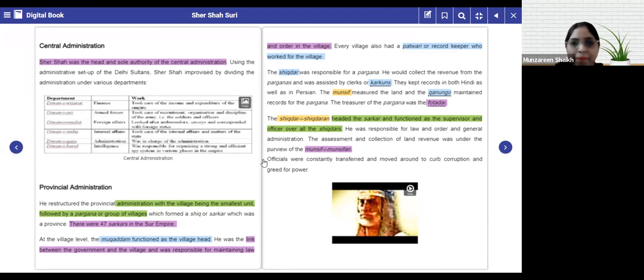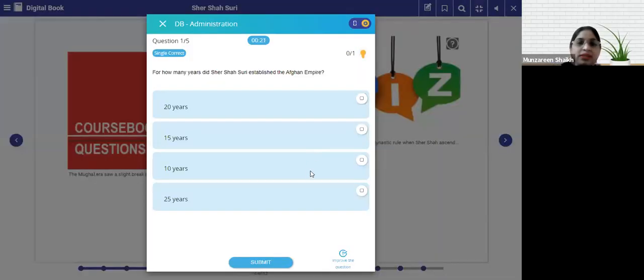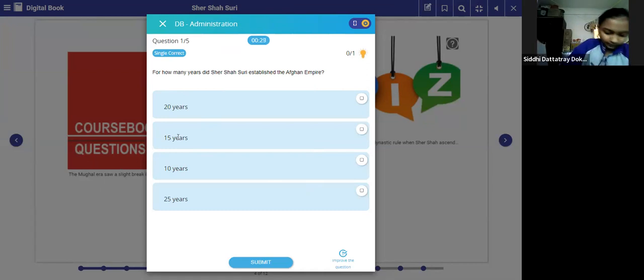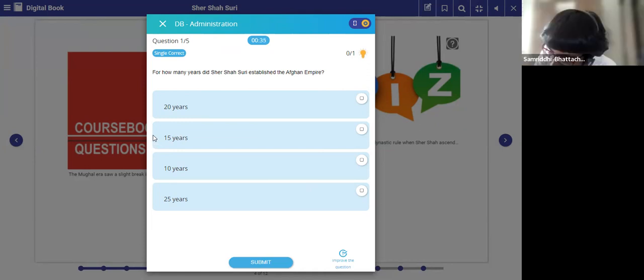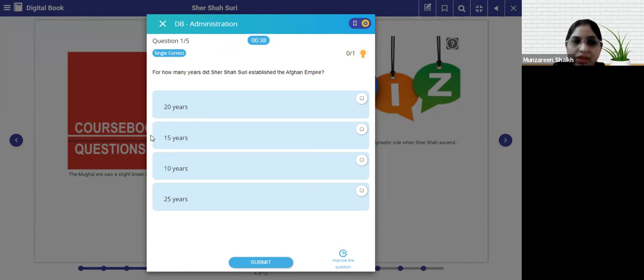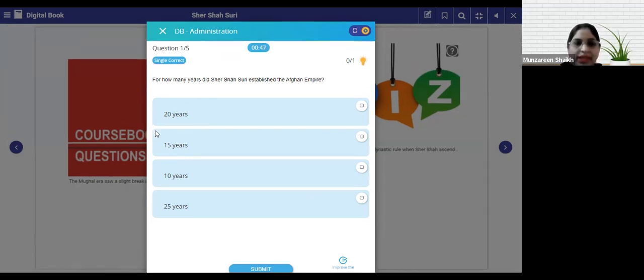Next page. All right, so we have a quiz over here now. I want you all to please open your notebooks. How many years did Sher Shah Suri establish the Afghan Empire? 15 years. Okay, students, please write down the answers first, and then we will discuss. Write down the answers in your classwork books. Once you are all done, then we will check. Let's see if 15 years is correct.